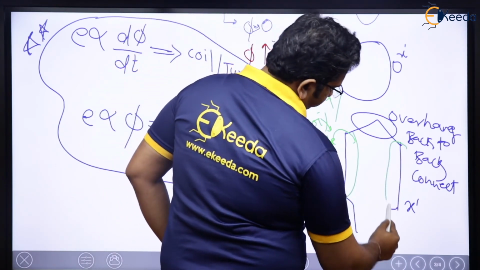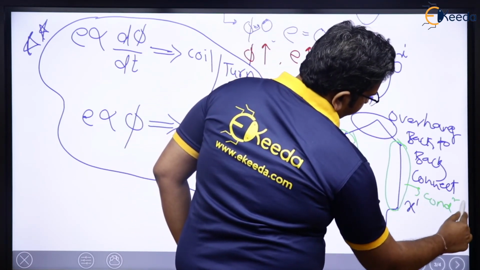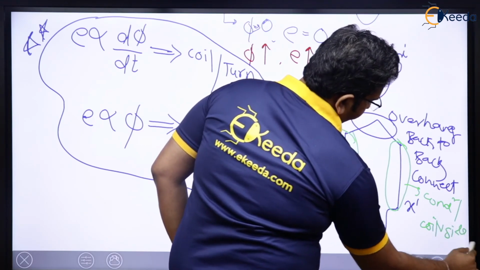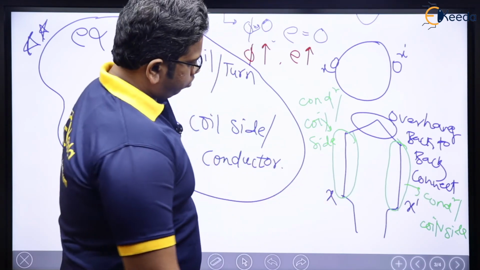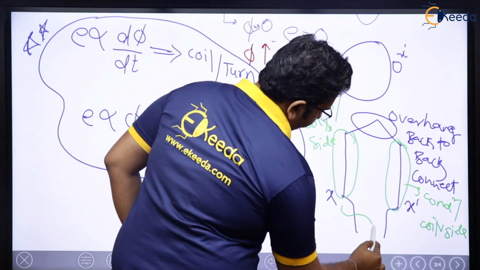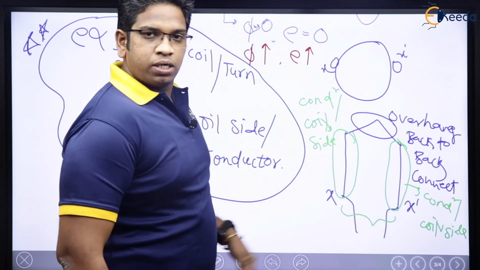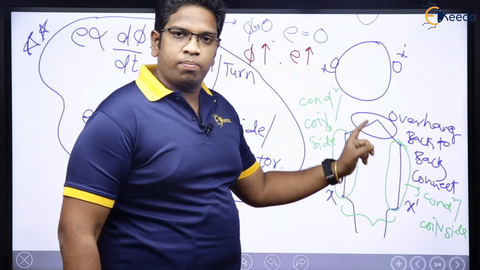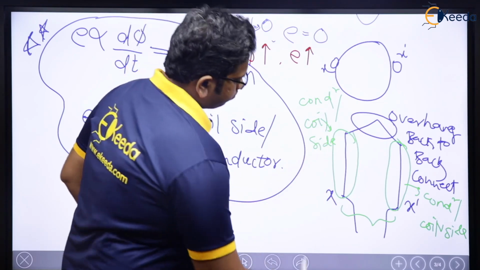Similarly for X dash, this one single conductor is called as a conductor or a coil side. Now these two together, I am repeating, two conductors together with some back to back connection are called as a turn.